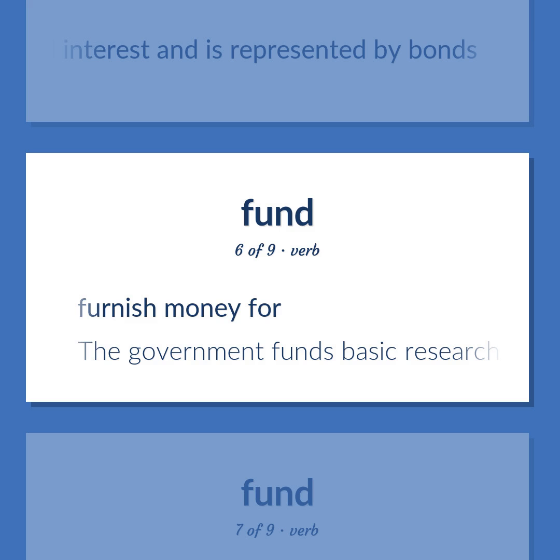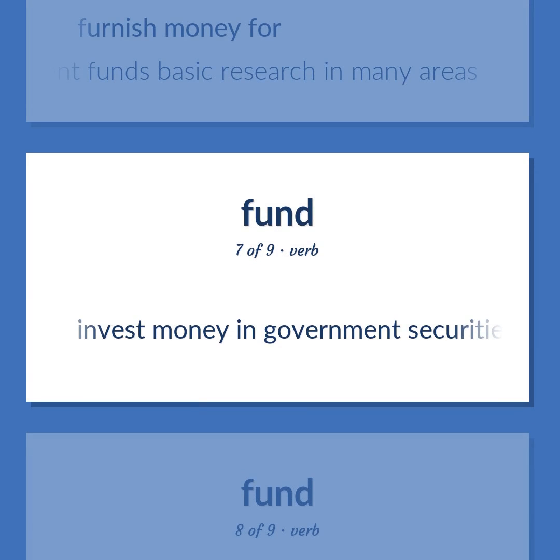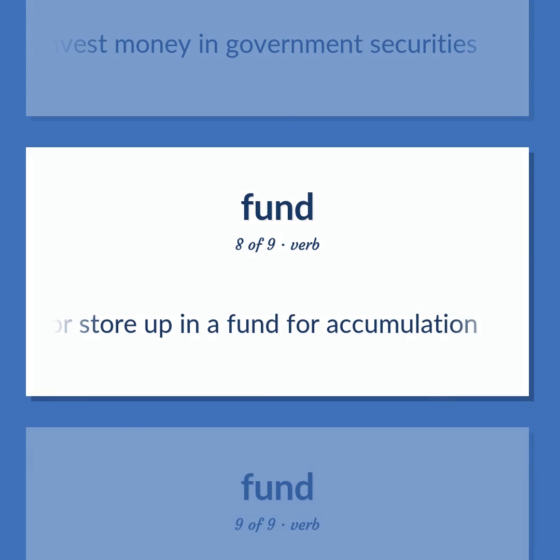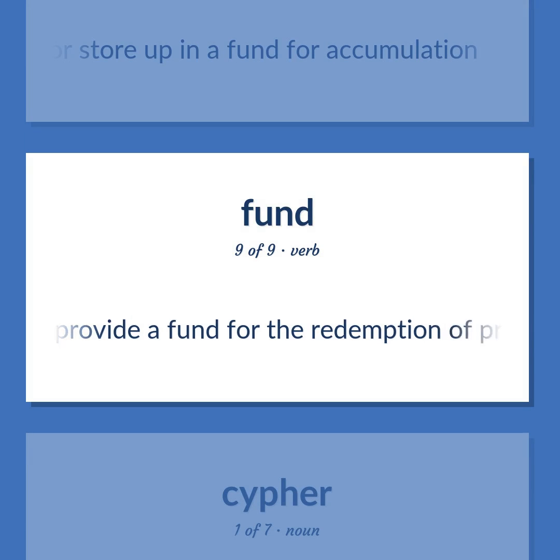Furnish money for. The government funds basic research in many areas. Invest money in government securities. Place or store up in a fund for accumulation. Provide a fund for the redemption of principal or payment of interest.